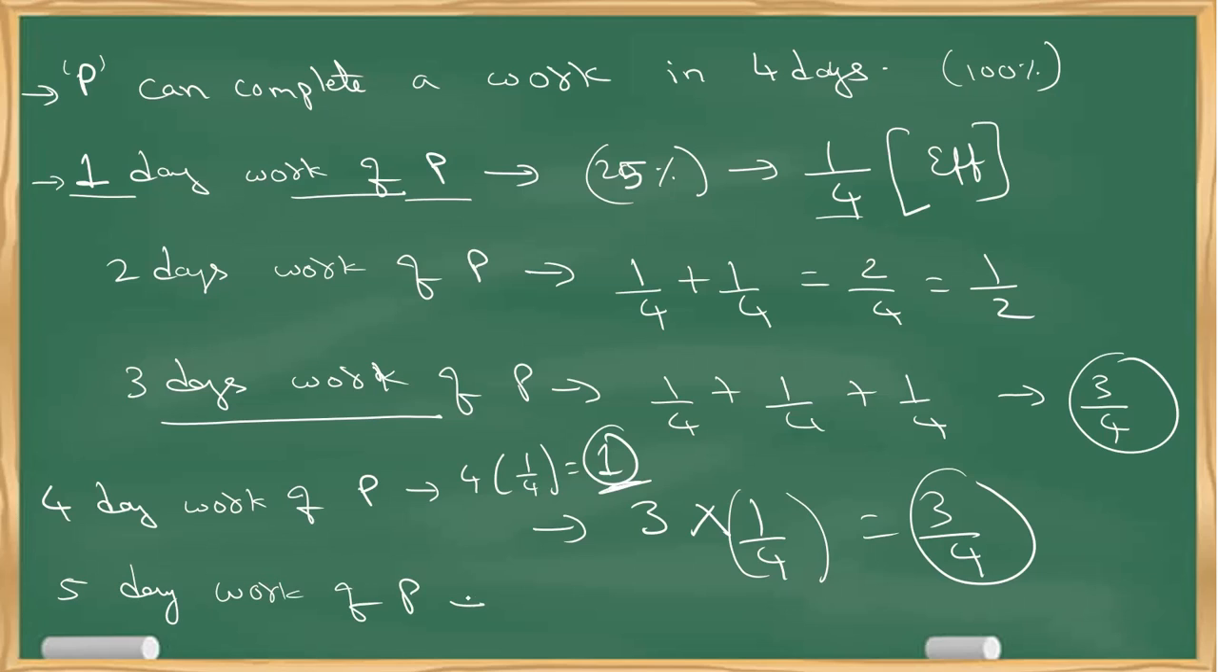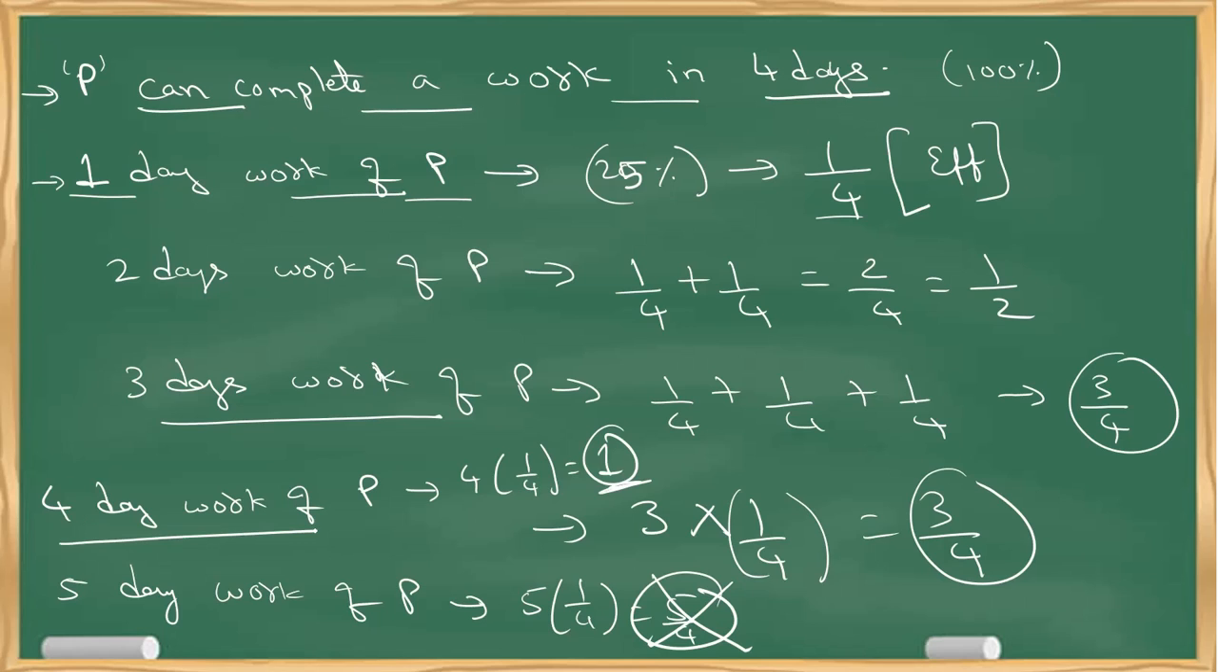So many people make a common mistake. They rush with the answer by applying the formula. They say 5 into 1 by 4, and they tell me the answer is 5 by 4. But this answer is absolutely wrong, because P can complete a work in 4 days. That means in 4 days the total work will be done. So on the 5th day there will not be any work left, so no work left to complete. So it's not always recommended to use the formula. Better use a little common sense to know where to apply the formula.